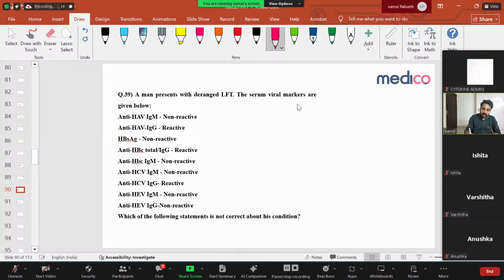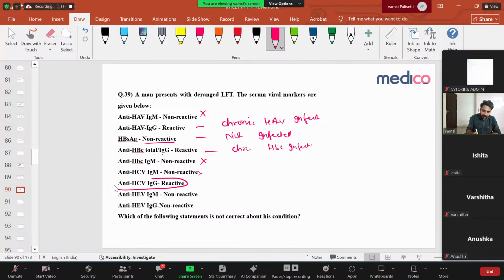A man with deranged liver enzymes, the serum viral markers are given below. Let us see. Anti-HAV IgM non-reactive, that means not acute. Anti-HAV IgG reactive, that means past hepatitis A virus infection. Then HBsAg non-reactive, that means he is not infected with hepatitis B. Anti-HBc total reactive, that means some chronic HBV exposure is there. Then anti-HBc IgM non-reactive. Anti-HCV IgM non-reactive. Anti-HCV IgG reactive means chronic HCV infection.